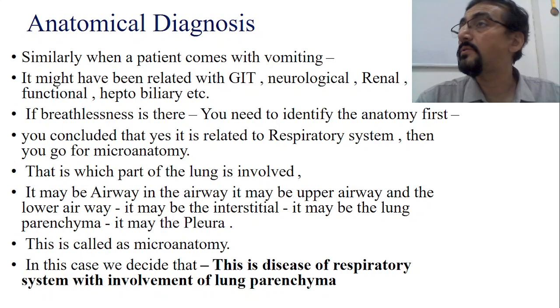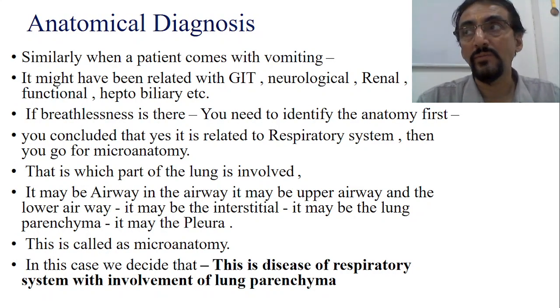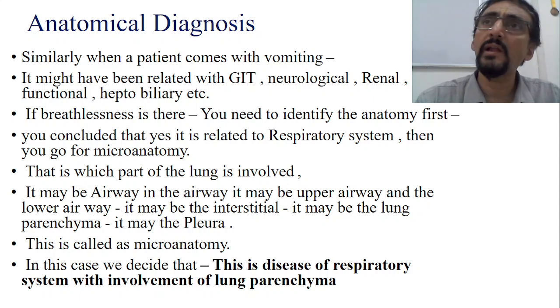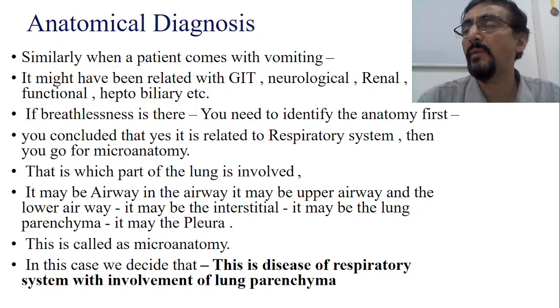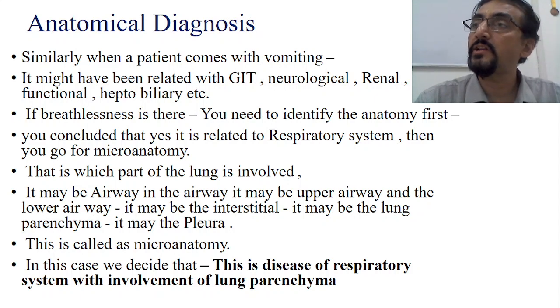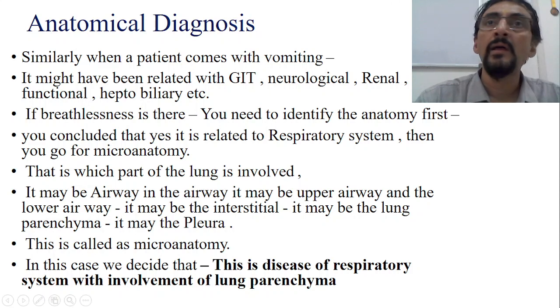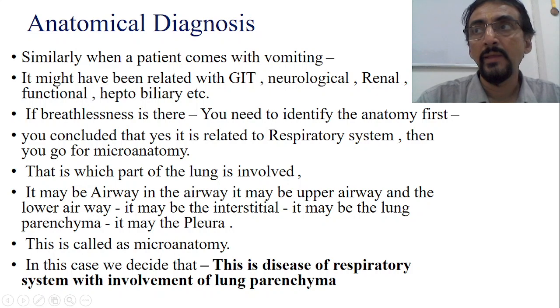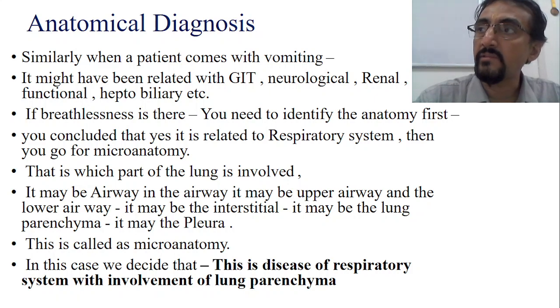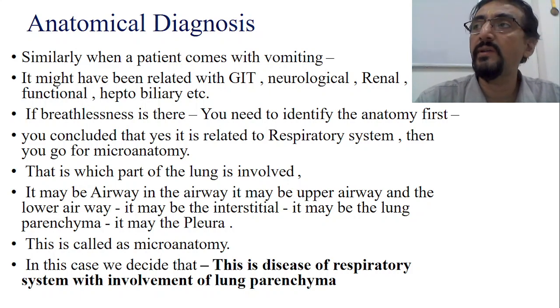So this is all about anatomical diagnosis. This is the first step. Ayurveda also says the same thing: Sharira and Manasa. In the Sharira, again they come with Shakha, Koshtha, Marma, Asti, etc. In the Mana, again, whether it is Atma, Mana, Indriya or Buddhi, at what level it is actually affected. So this type of diagnosis we can do in Ayurveda also.